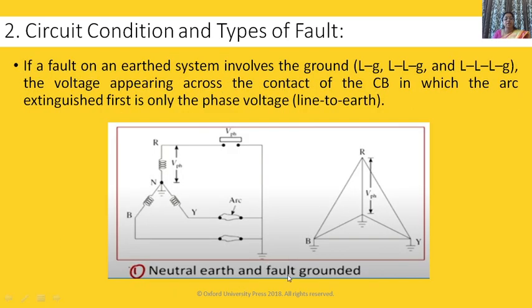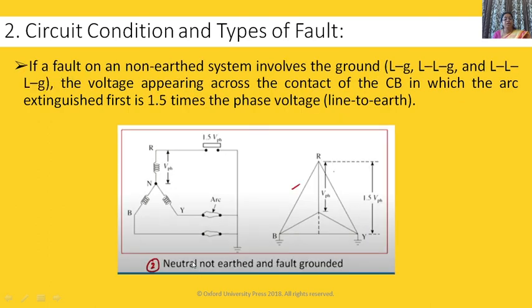First is neutral earthed and fault grounded. Here you can see neutral is earthed and we'll consider ground fault. If a fault on the earthed system involves ground, LG, double LG, triple LG, the voltage appearing across the contacts of the circuit breaker in which the arc extinguishes first is only the phase voltage. Look here, the system is earthed, so the voltage across the contacts of the circuit breaker is only the phase voltage.